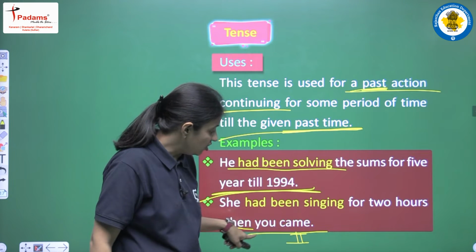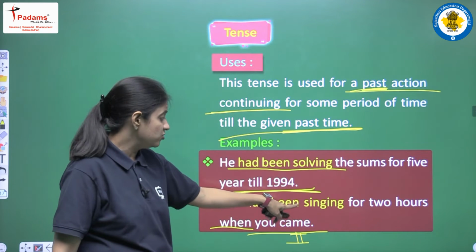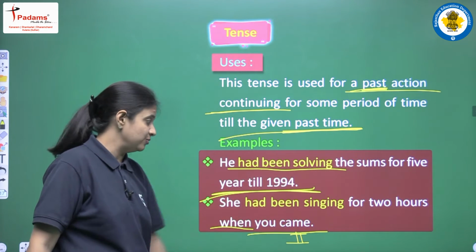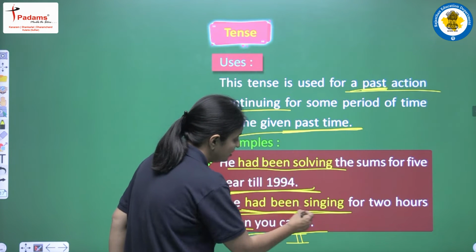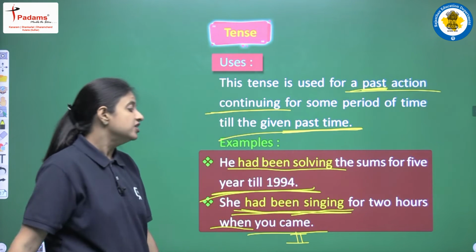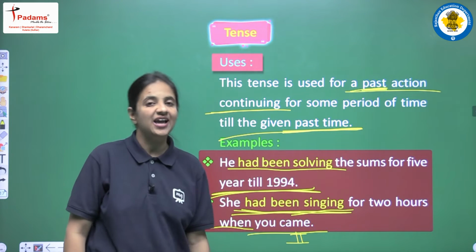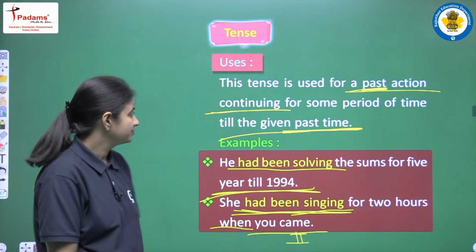So when the other clause is in past time, then this clause will also be in past time. Okay, so we will write past perfect continuous tense here. We will write had been and first form plus ing. So it will be sing plus ing and it will be singing.